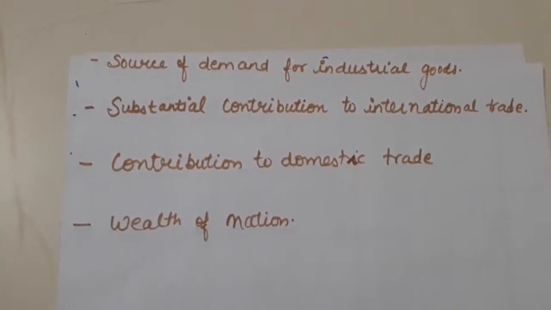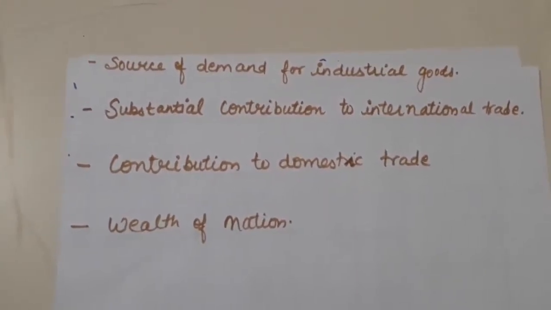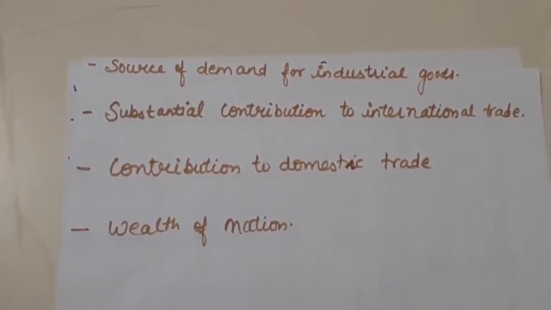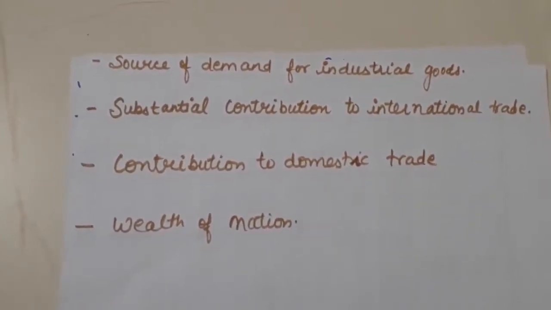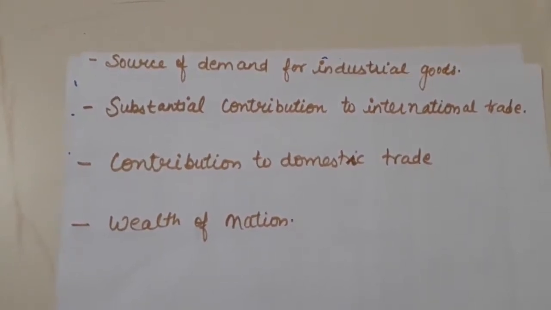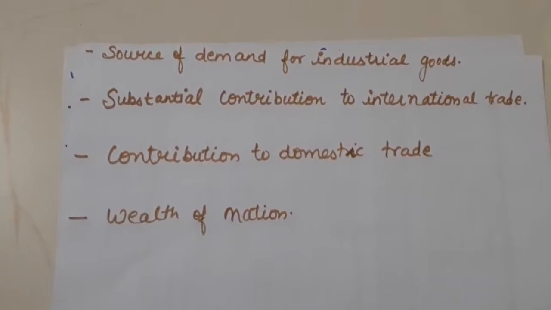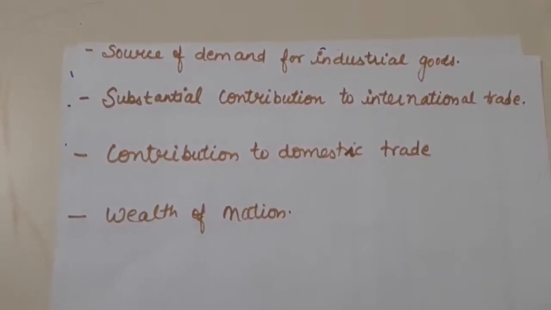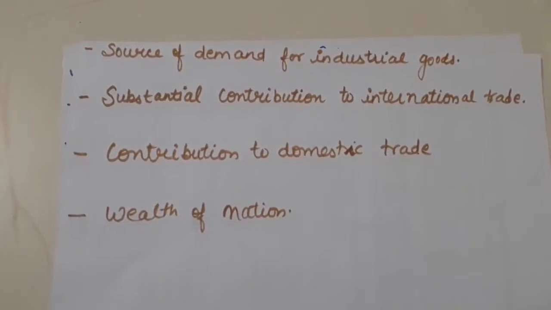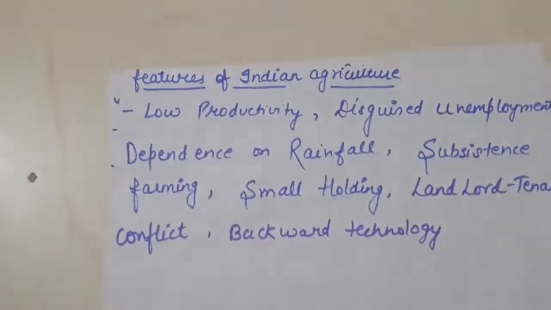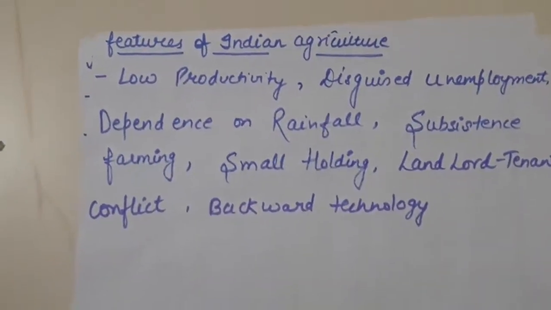Wealth of the nation. Wealth of the nation means how does it create the wealth of the nation? Because so much of amount is invested in land. Fine. India has a bulk of land and that is used in agriculture, and the agriculture sector produces so much of output, generates so much of revenue with the international trade as well as domestic trade, hence it creates the wealth of the nation. And after this we have features of Indian agriculture.